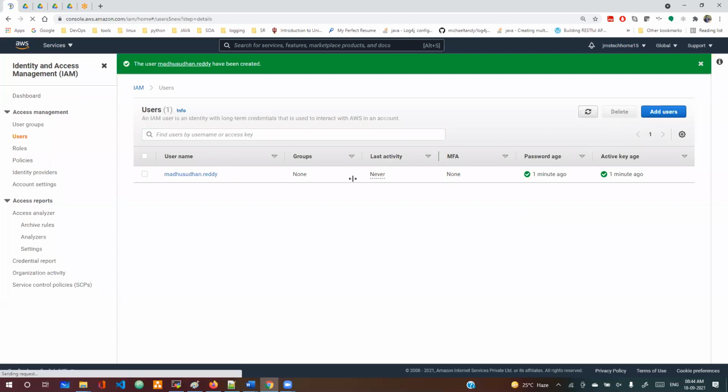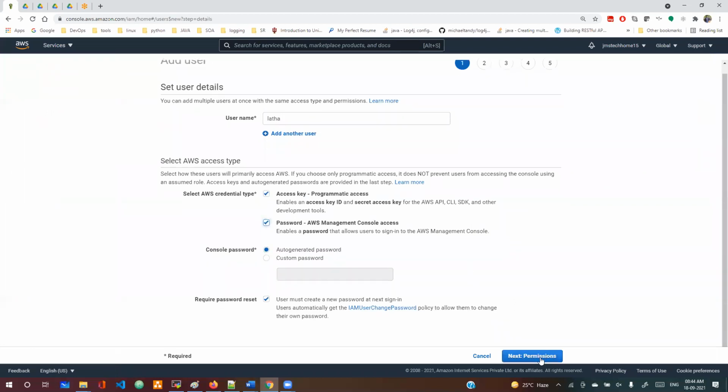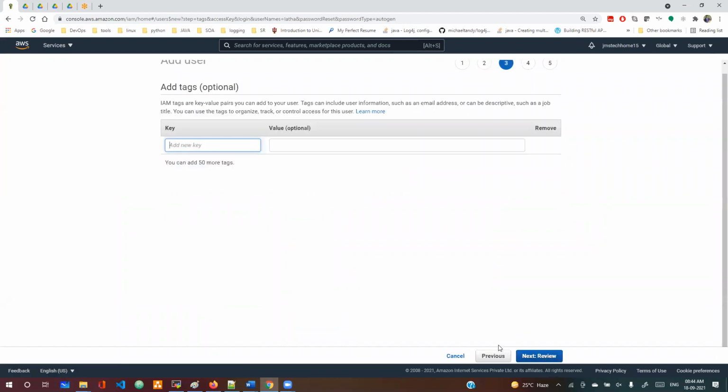Okay, I'll do the same thing for another user. Let's say Lata. Lata is one of the users, one of the employees. Now I'm going to do the same thing, and I won't attach any policies here. Tags are your wish.